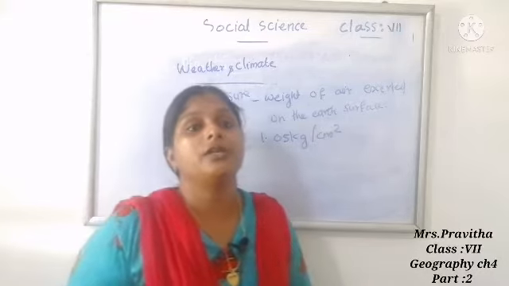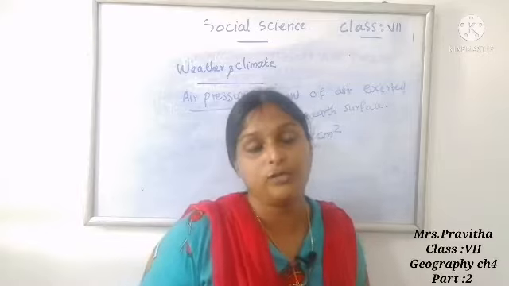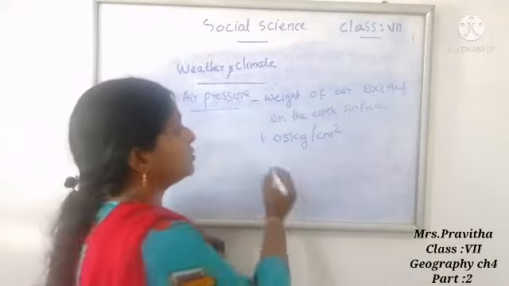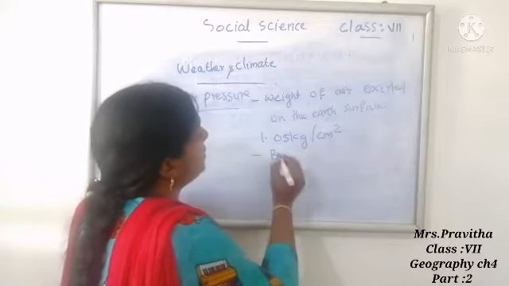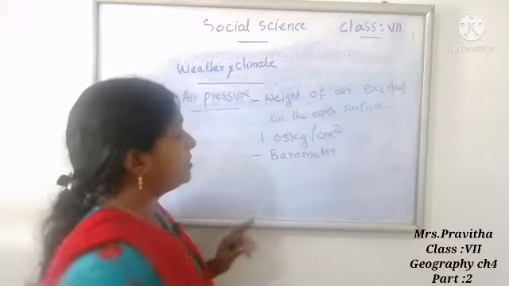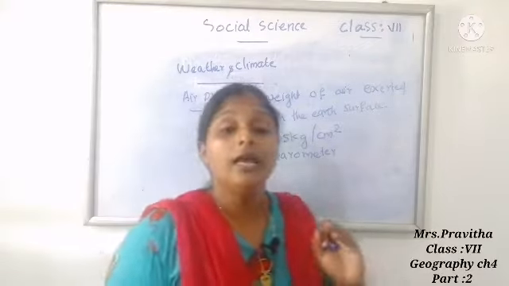And air pressure is measured using an instrument called a barometer. So what is the instrument used for measuring air pressure? Barometer. It is used to measure air pressure.